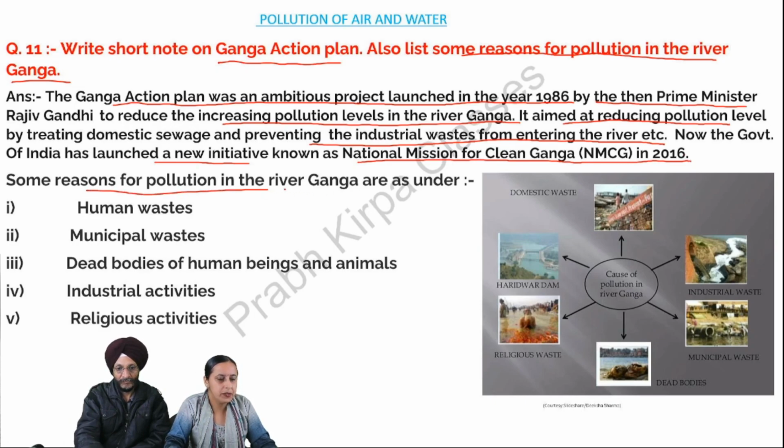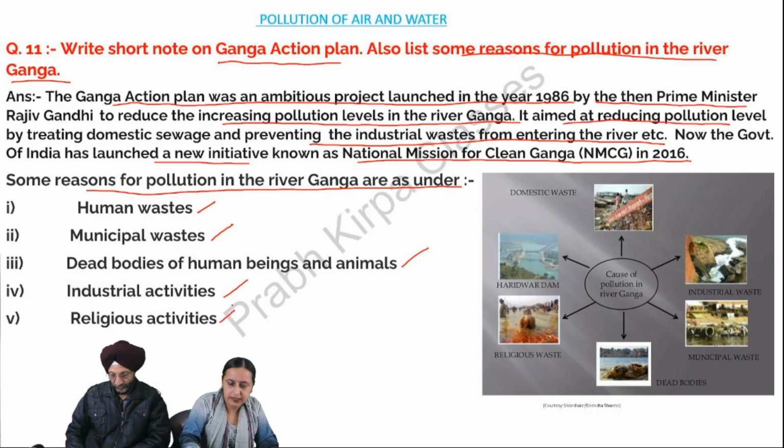Some reasons for pollution in the river Ganga are as under. Number one, human wastes. Number two, municipal wastes. Third, dead bodies of human beings and animals. Fourth, industrial activities. Fifth, religious activities.